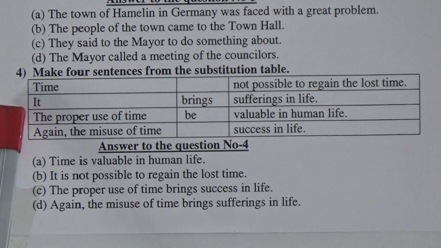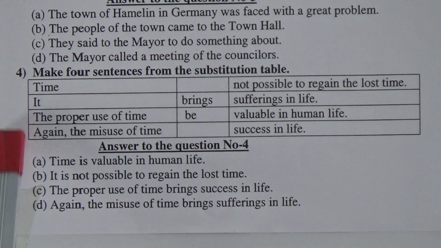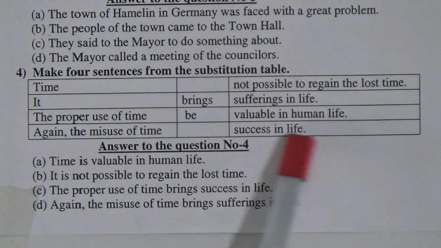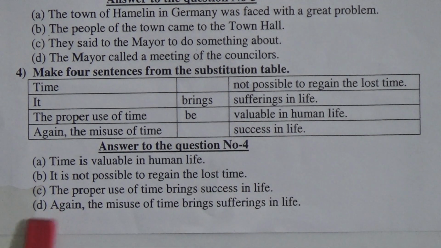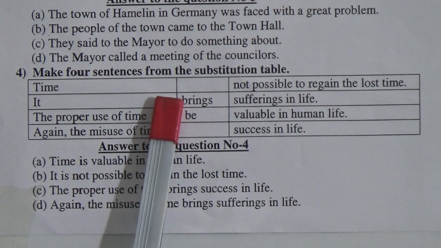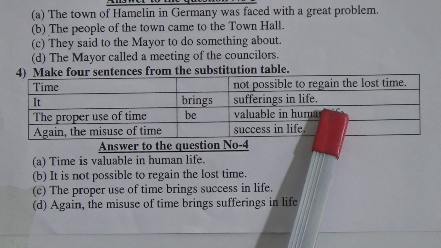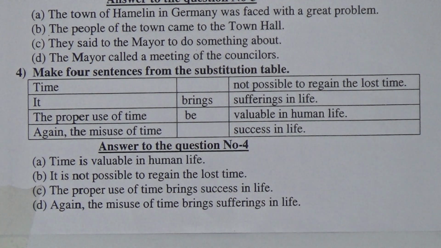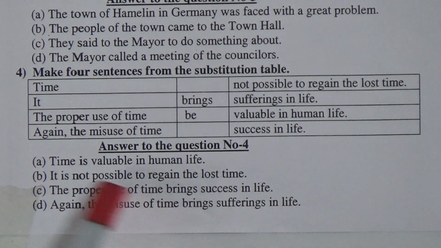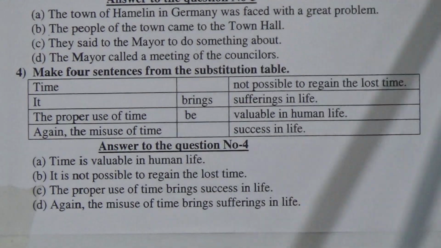Next one, number C: the proper use of time brings success in life. Number D, again: the misuse of time brings sufferings in life. So we have finished number 4 also. Not possible to regain the lost time. Again, the misuse of time brings sufferings in life. Okay, so we'll move to punctuation marks.